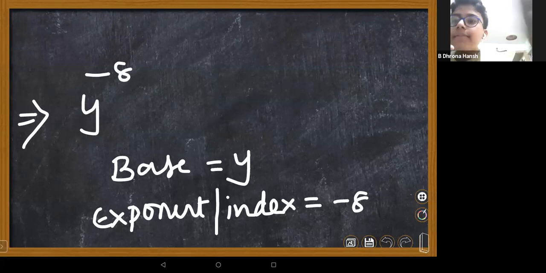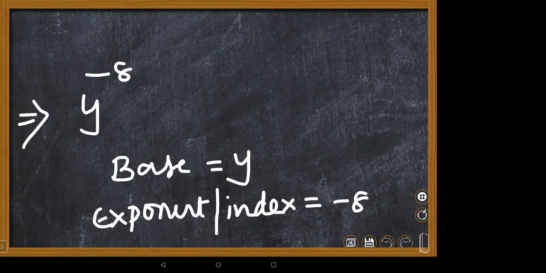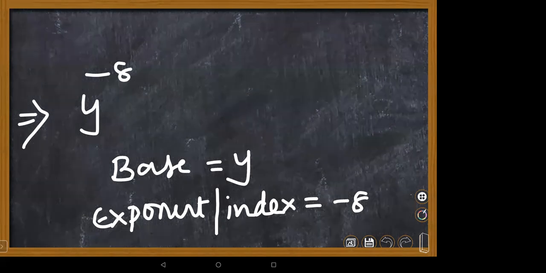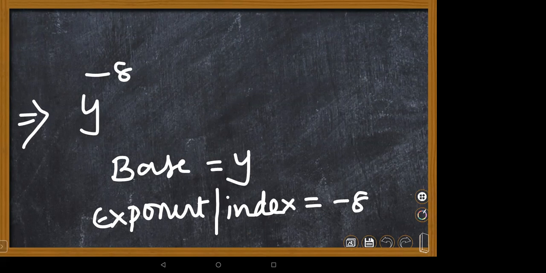Ma'am, bases are variables, right, ma'am? Base is not only variables, even numerical, ma'am. How can an exponent be a negative number, ma'am? We can, children. If suppose you are going under sea level and you want to measure the length, you can. You will learn that a little later, children. Don't worry about that. Negative integers you are learning, right? Integers you are learning or not?